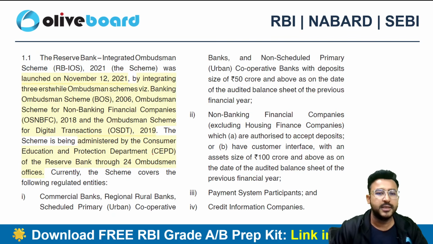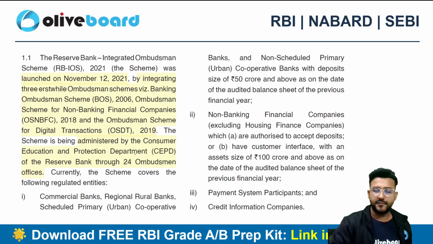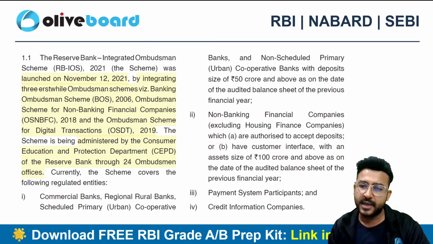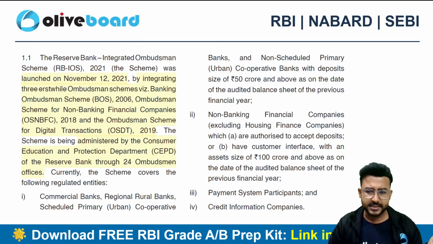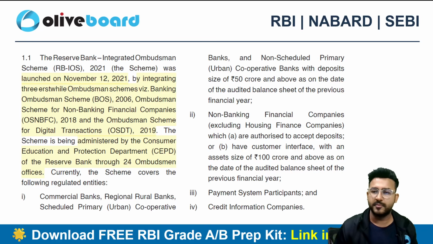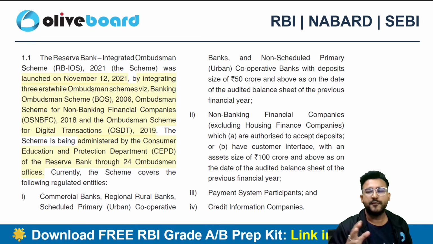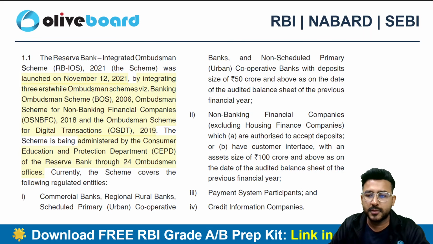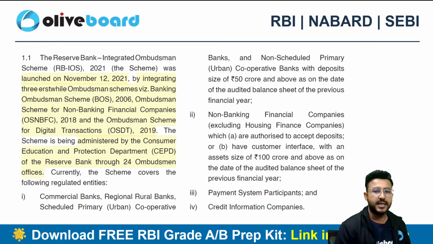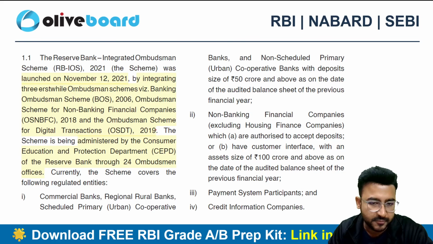So if I talk about the Consumer Education and Protection Department as of now, how many Ombudsman offices are there in India? Every year RBI releases an Ombudsman report. The latest report relates to, I think, December 2025. RBI recently released the annual report of the Integrated Ombudsman Scheme from 1st April 2024 to 31st March 2025, right? As per this latest annual report, we can see that as of now there are 24 Ombudsman offices.